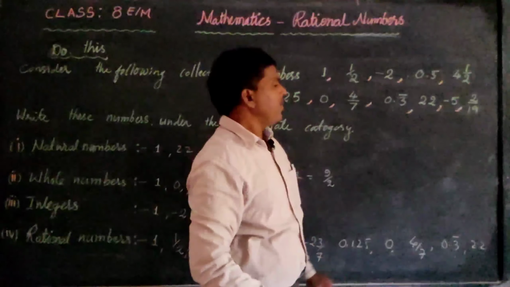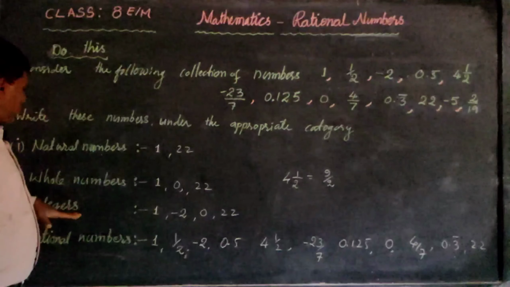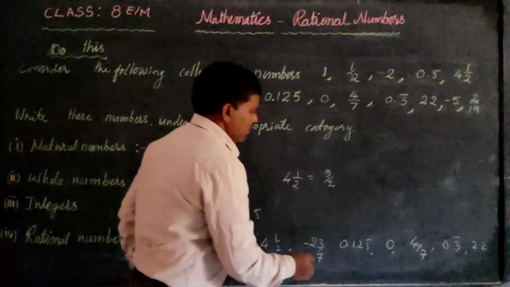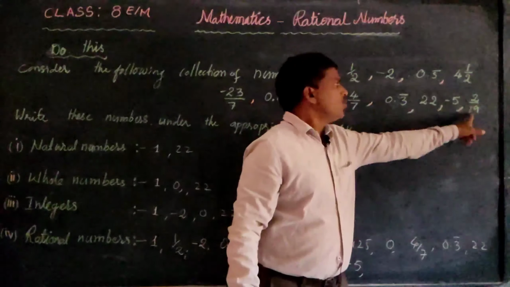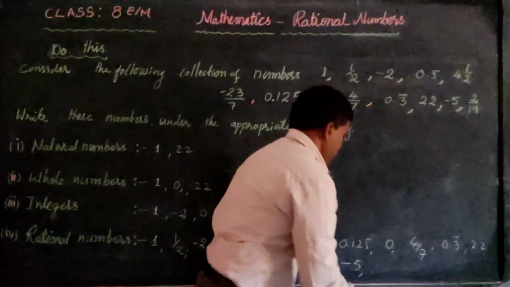And minus 5 is a negative number, therefore it is only an integer, and it is also a rational number. And 2 by 19 is also a rational number.